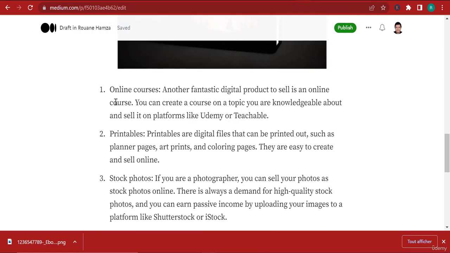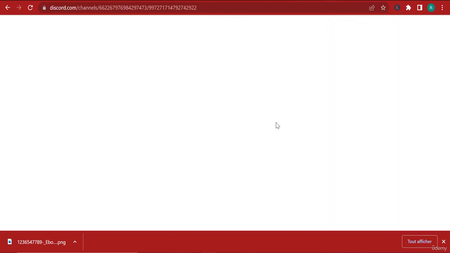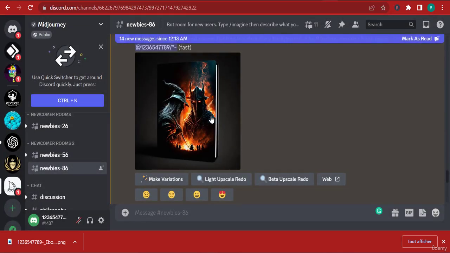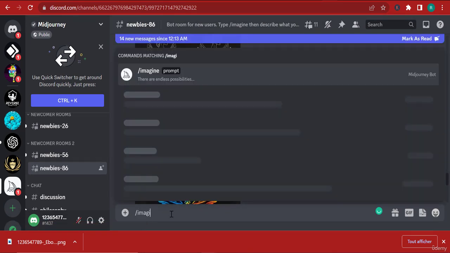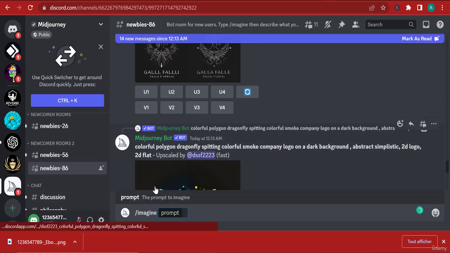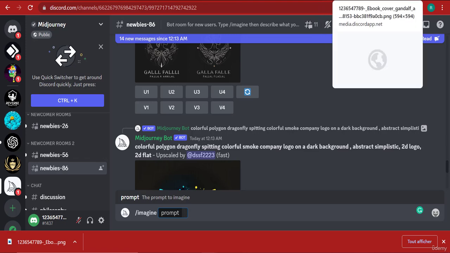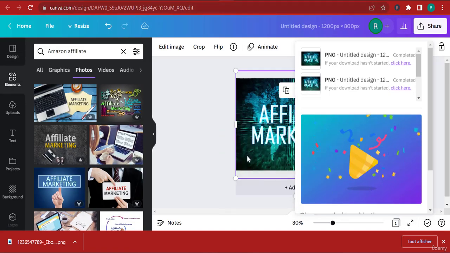And now for the second one here, online courses. You can either continue doing the same thing here, generating images using AI. Just remember to click here /imagine, right? And click here on prompt and just give your description of what you want your book to look like. Or you can simply go to a tool such as Canva here, which I already have opened.